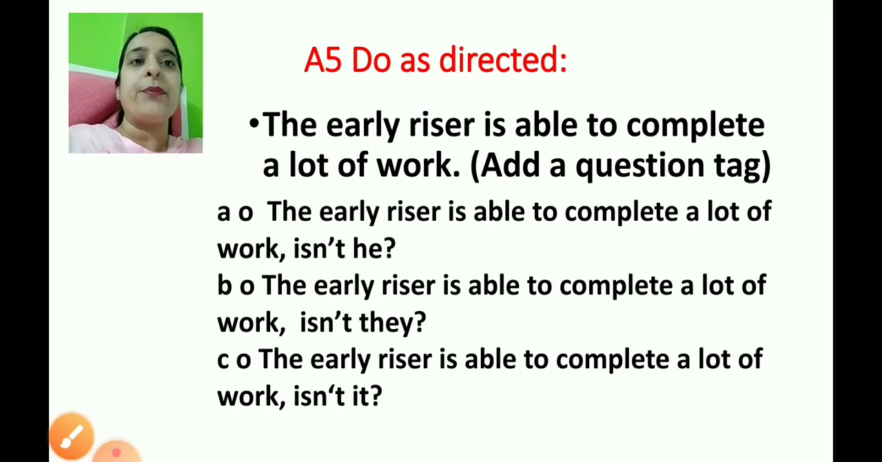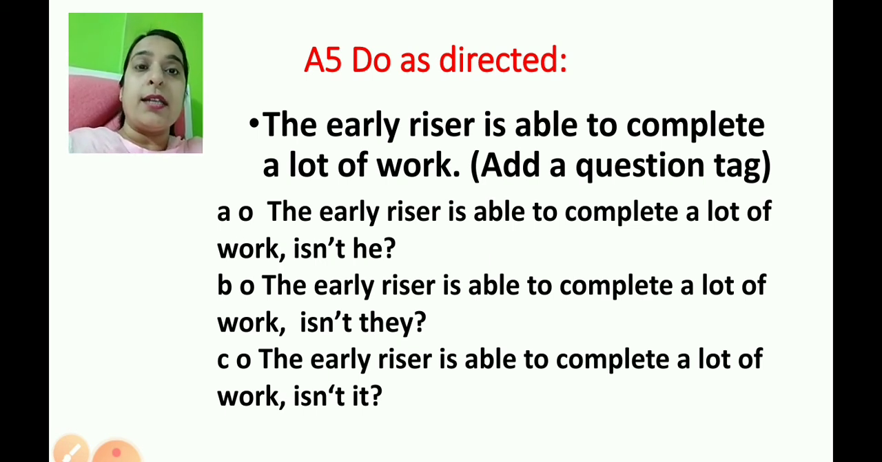Now next one. Do as directed. The early riser is able to complete a lot of work. Now children, you have to add a question tag. Yes. The early riser is able to complete a lot of work, isn't he? The early riser is able to complete a lot of work, isn't they? The early riser is able to complete a lot of work, isn't it?